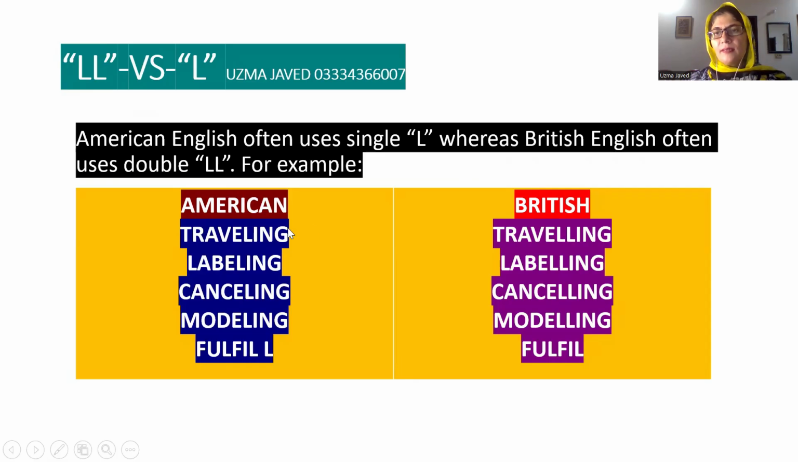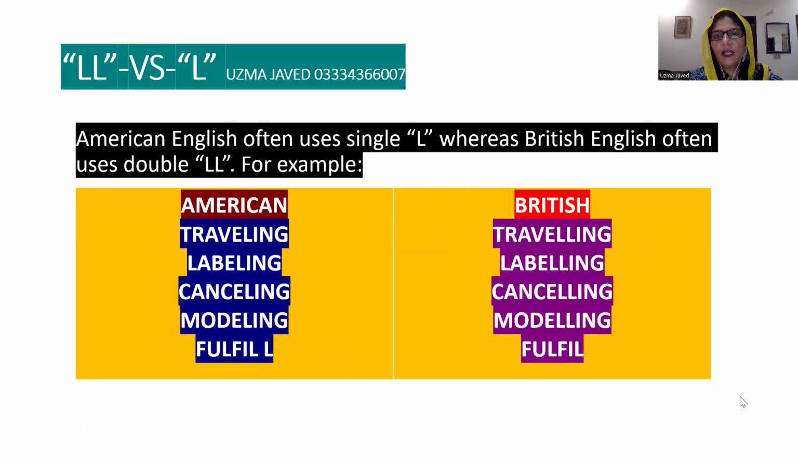Just as the example of traveling is in front of you, it has single L before ING, and in British it has double L. Labeling with single L, and in British we will be spelling it with double L. Canceling with single L in American English, cancelling with double L in British English. Modeling with single L in American English, modelling with double L in British English. As far as the word fulfill is concerned, this word has different rules because in American English it has double L, whereas in British English it has single L.